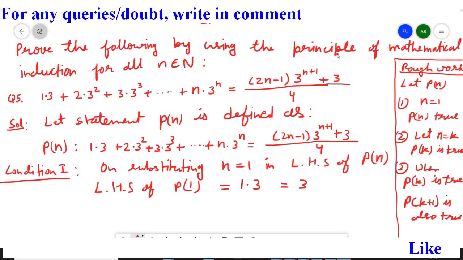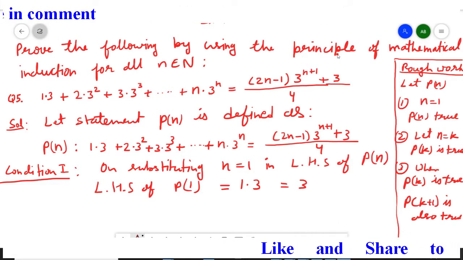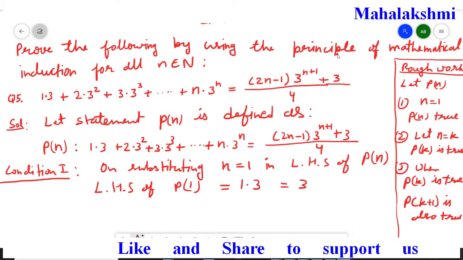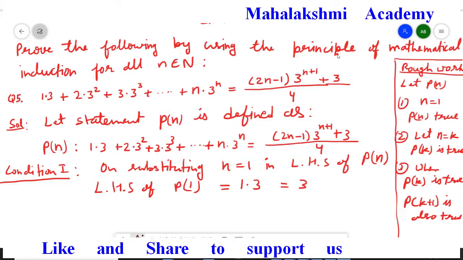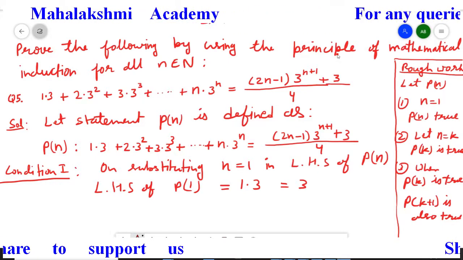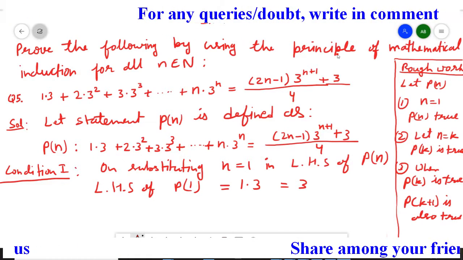P1 means only the first term. If n equals 2, then you have to take the first two terms, and if n equals 3, then you have to take the 3 terms, and if n equals n, then you have to take all the terms. So here if P1 is there, it means you have to take only the first term from the start. So that gave us 3.